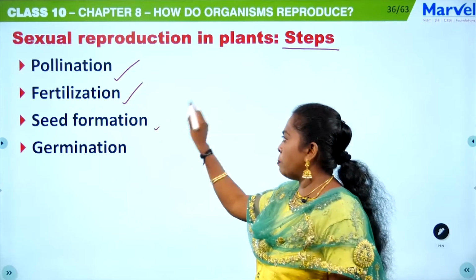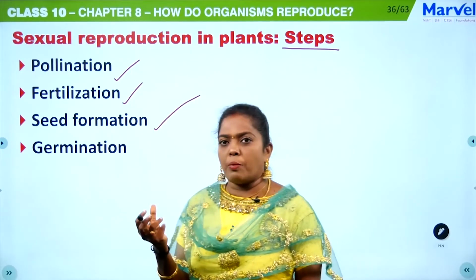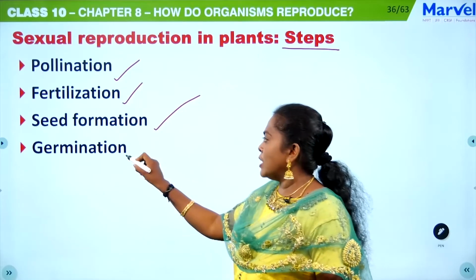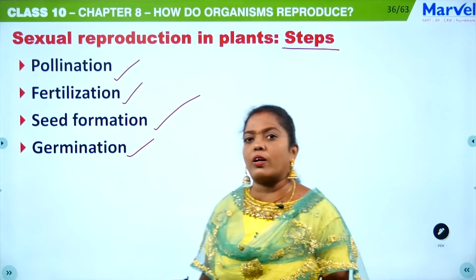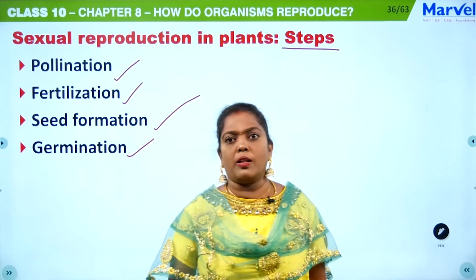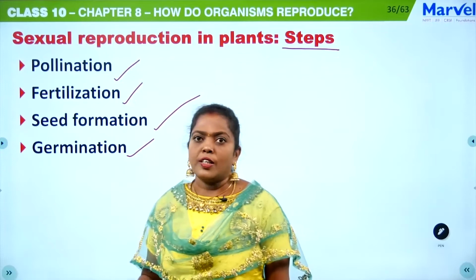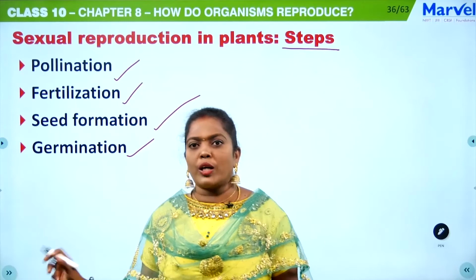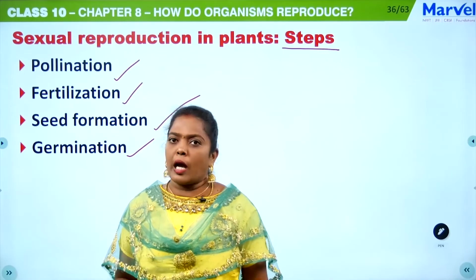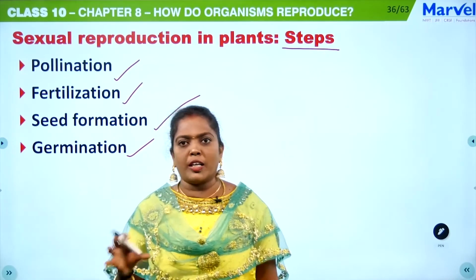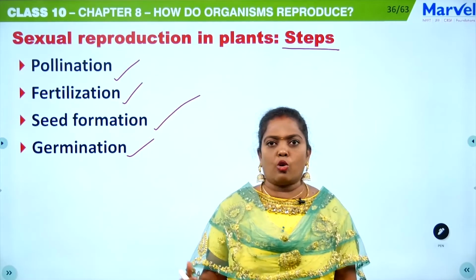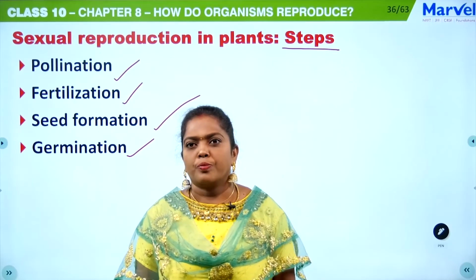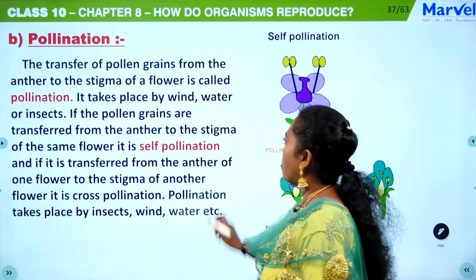And the third step is seed formation, that is, from the embryo the seed will develop, and finally that seed, when we put it into the soil, when the condition is favorable, will germinate. So these are the 4 main steps in sexual reproduction in plants. If you want, you can even include gamete formation also. You can explain gamete formation, then go for pollination, fertilization, seed formation and germination. Okay, so the first step is pollination.